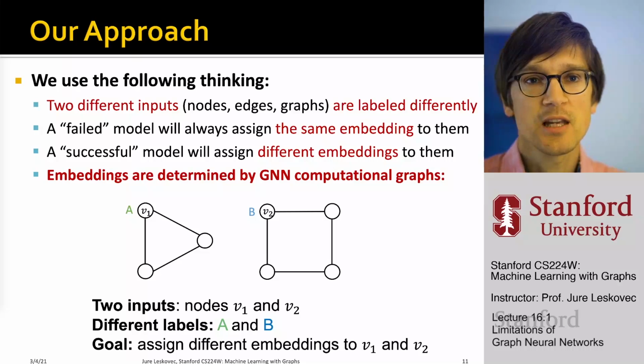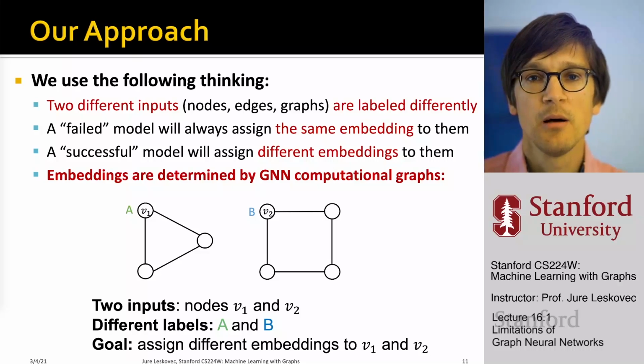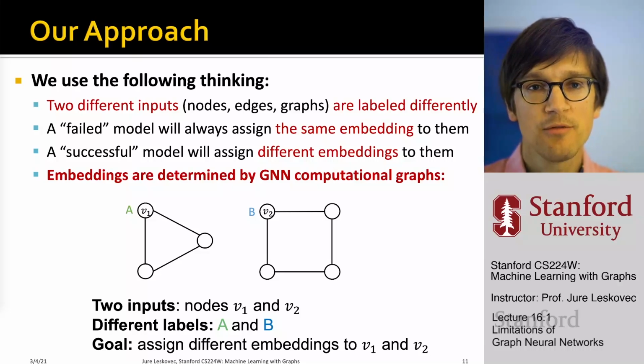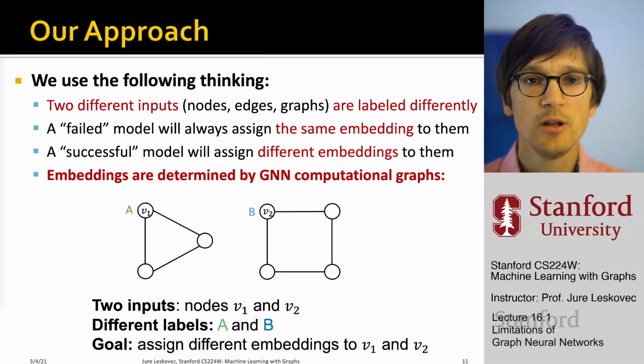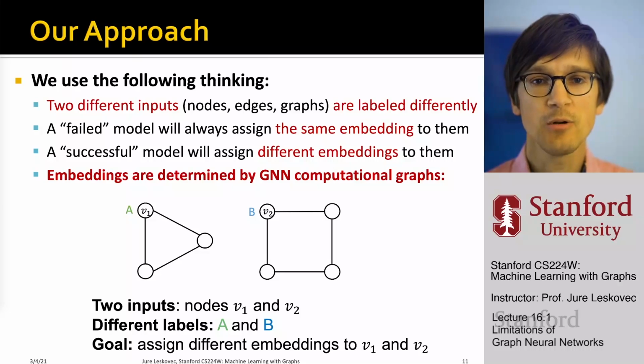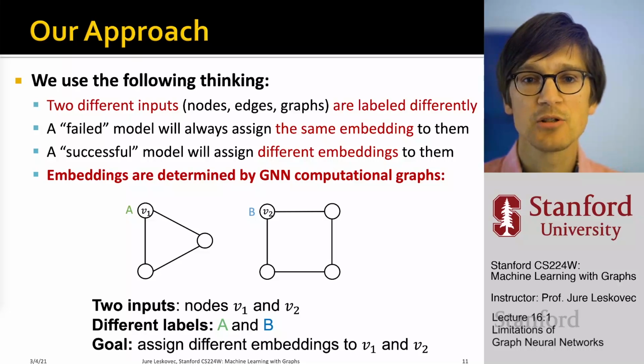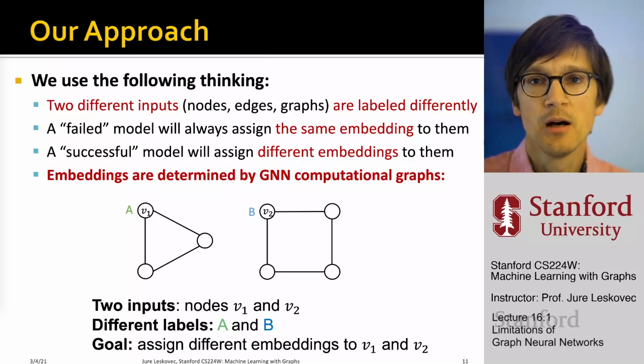If we focus on node-level embeddings, then embeddings in a GNN are determined by the underlying computation graph. Imagine I have a graph with two connected components, with two vertices, v1 and v2, labeled with different labels: v1 is labeled A, v2 is labeled B. The goal is to build a graph neural network that assigns a different embedding to node v1 than to node v2, under the assumption that node features are the same or non-discriminative between v1 and v2.